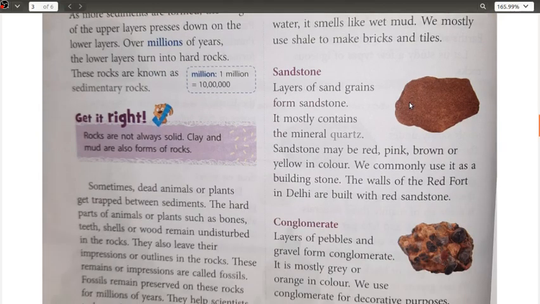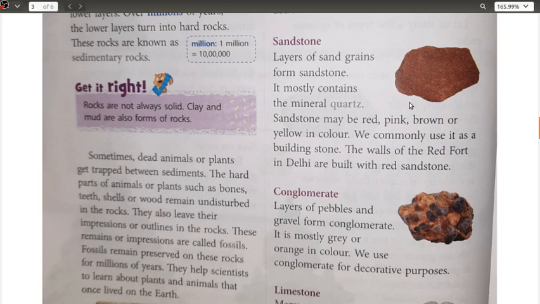Starting with the next one, we have here sandstone. That is, the layers of sand grains form sandstone. It mostly contains the mineral quartz. Okay, if you remember, this quartz is also used in watches as well. The different wrist watches as well as the other watches which are present also use this mineral, that is your quartz.